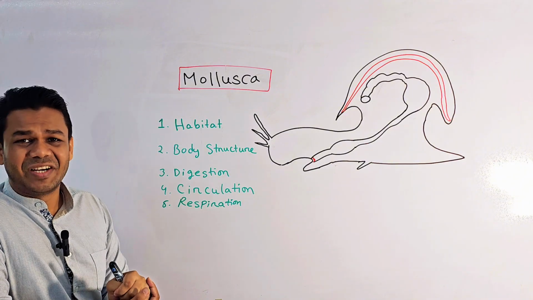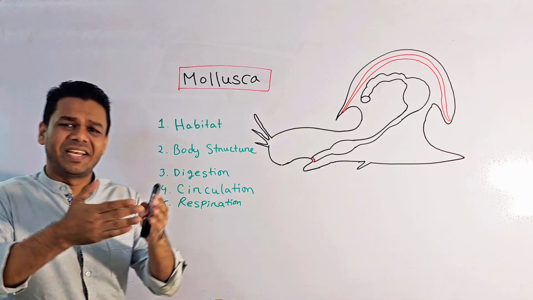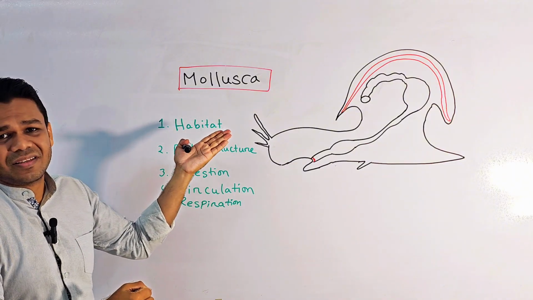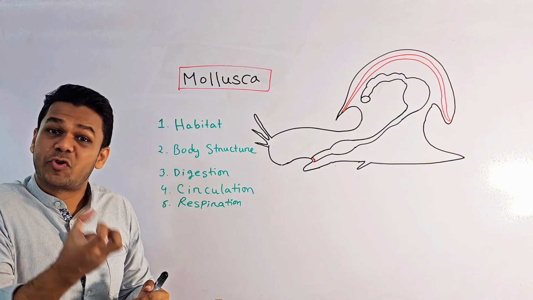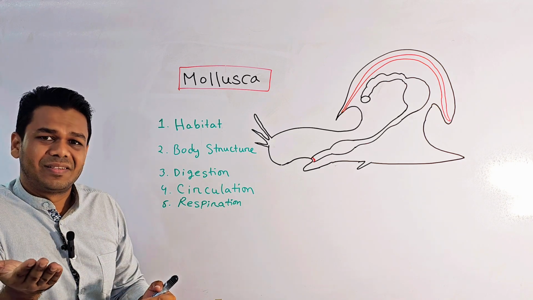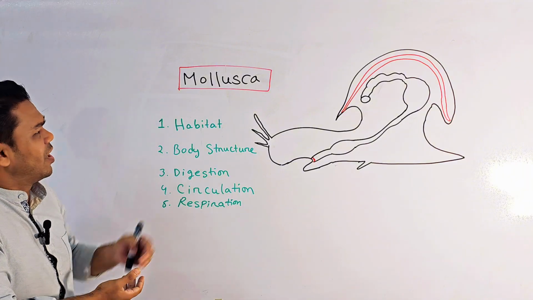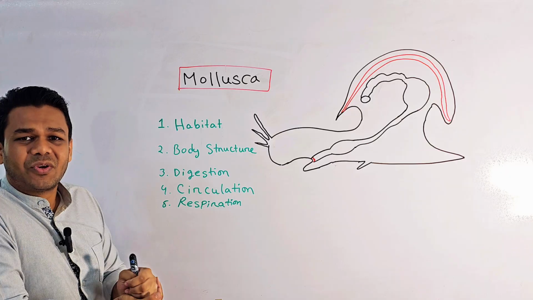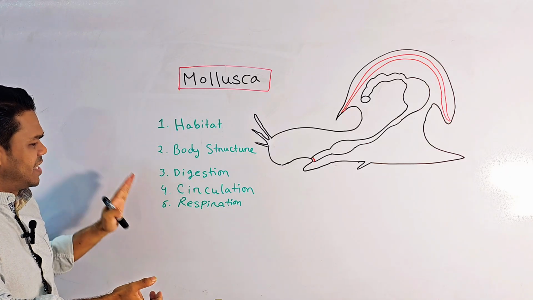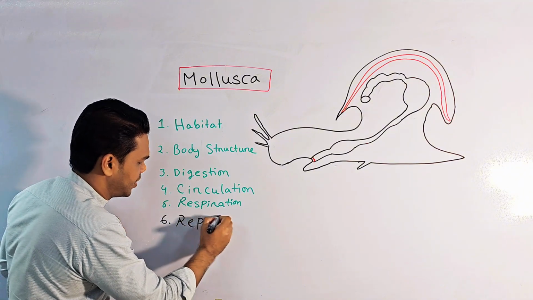Today I am talking about one of the most important phyla of the animal kingdom, Mollusca. It is important and different. Different means that their characters are slightly different from any other phylum. I think you know about the Mollusca. Very common animals: octopus is under Mollusca, snail is under Mollusca, squid is under Mollusca. So today I am talking about their habitat, their body structure, their digestion, their circulation, their respiration system, and also reproduction.